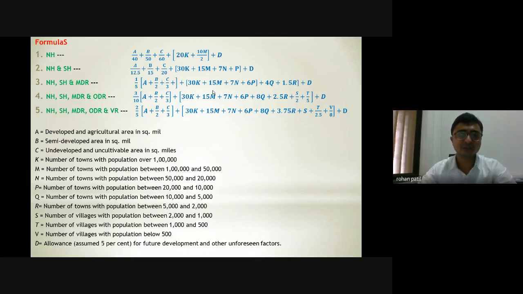So these are a variety of formulas. When you calculate the total road network using this fifth formula, you'll get the total road network. But when you subtract the fifth formula from the fourth one, you'll be able to calculate the village roads. When you subtract the fourth from the third, you'll get ODR. That is how you go forward with the calculation, as with your national highways.